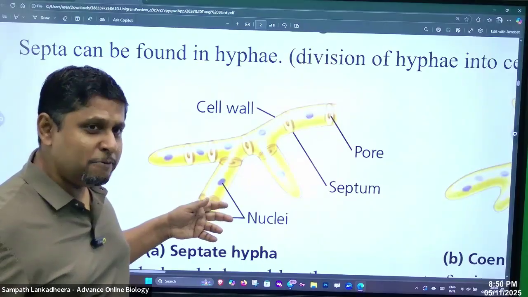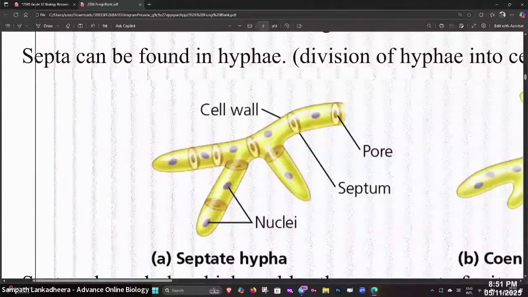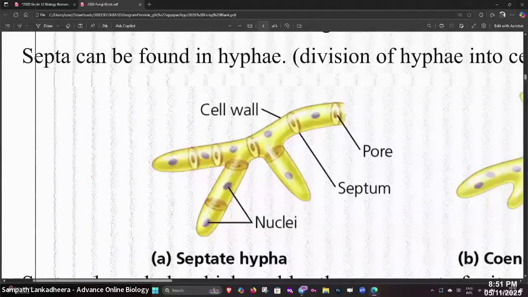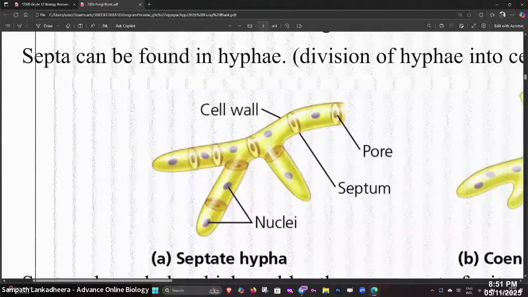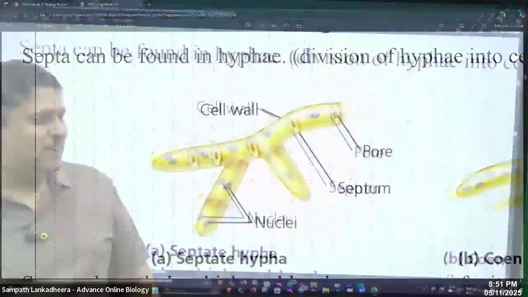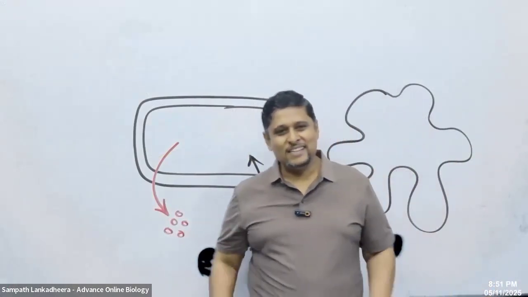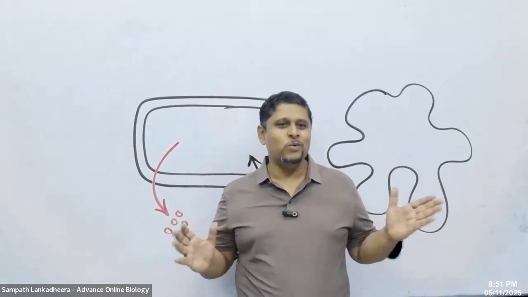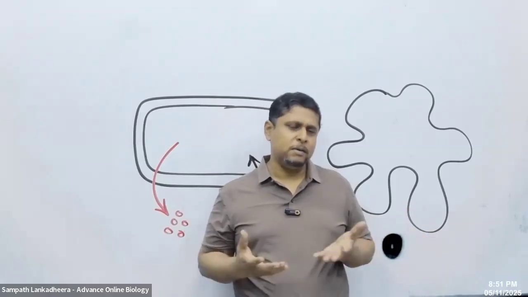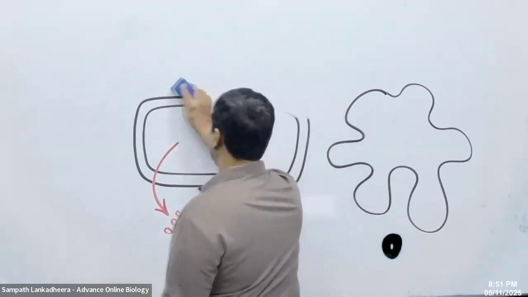And then in fungi, some fungi are special because they have pores in the cross wall. The pores allow the flow of nucleus and other materials from one cell to another. This is an amazing feature of fungi. You know why it's an amazing feature? Because fungi can grow very fast because of this. Fungi can transport all their nutrients to one point.